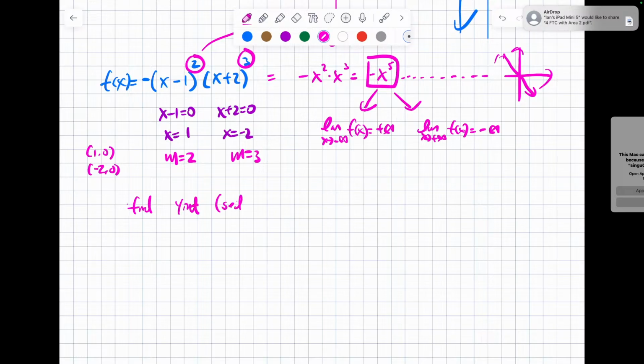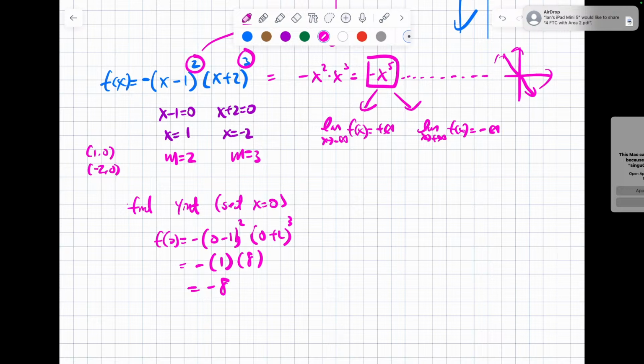That means set x equal to 0. Then f of 0 is equal to negative 0 minus 1 squared times 0 plus 2 cubed. This is squared, so that's going to be negative 1 times 8. So it's negative 8. Is that okay?